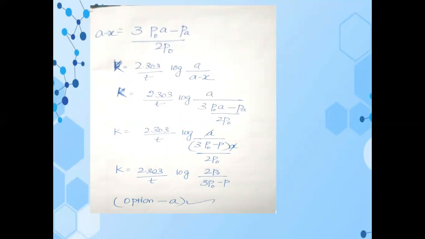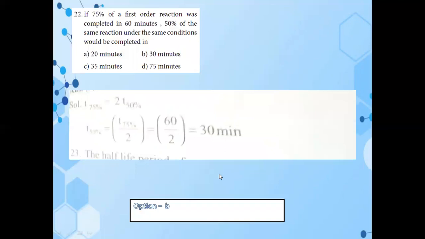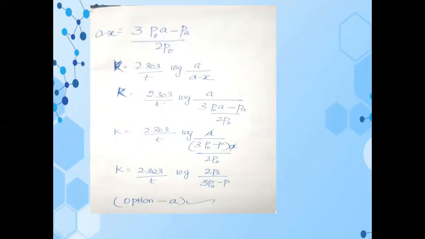So next we are going to cancel the A. So A and A cancel each other. So we are getting 3 P naught minus P divided by 2 P naught. So we are getting K is equal to 2.303 divided by T into log of, so that denominator value goes to the numerator now. So we are getting log of 2 P naught divided by 3 P naught minus P. So option A is the correct answer.